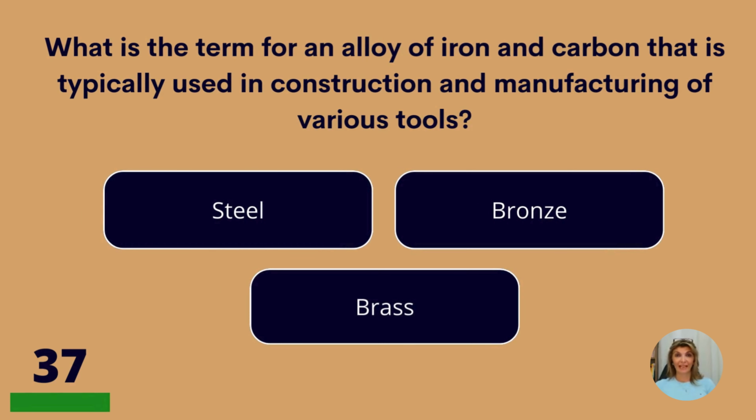What is the term for an alloy of iron and carbon that is typically used in construction and manufacturing of various tools? Steel, bronze, or brass?